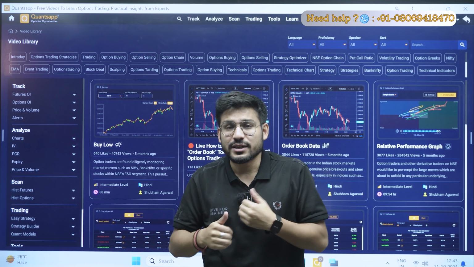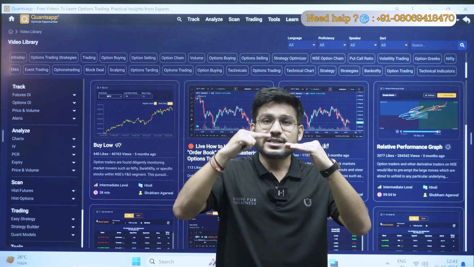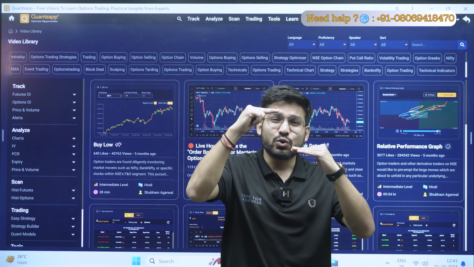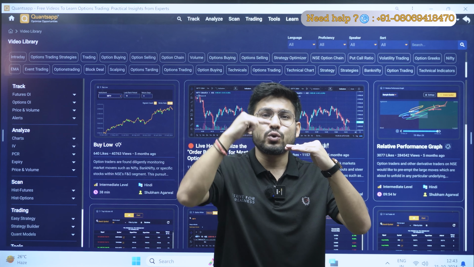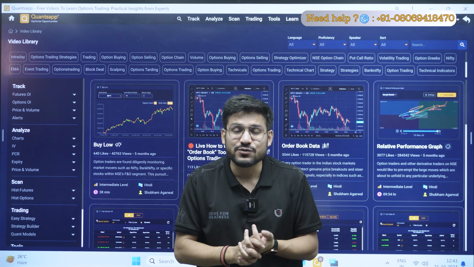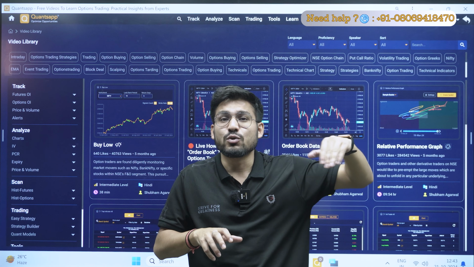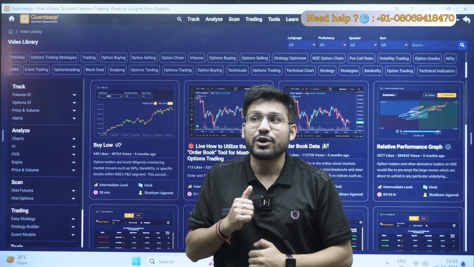If there is another stock and that stock is also at 100, but it has the capability that it can move only to 80 when it comes down and only to 120 when it goes up, it means that stock is less volatile in comparison to the first one, because the first one has more capability to move up and down in a particular trading session.